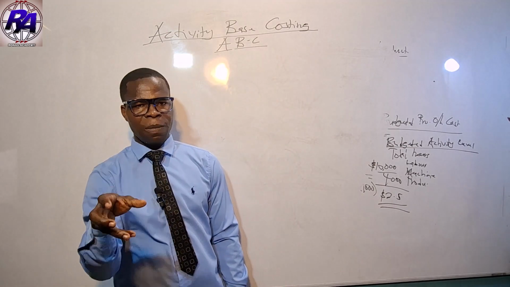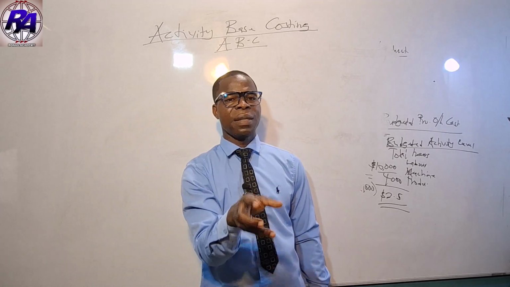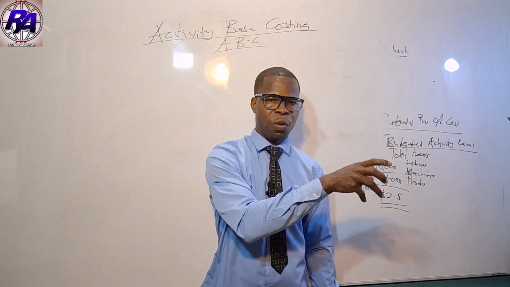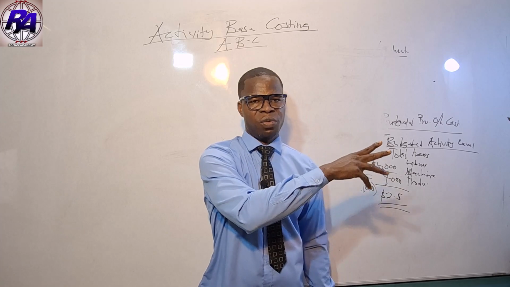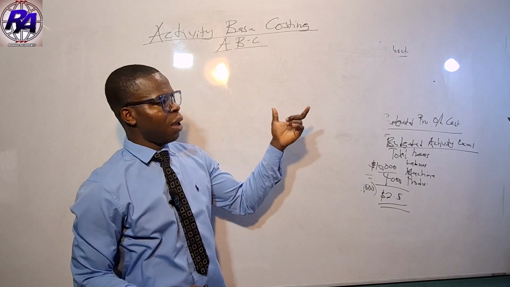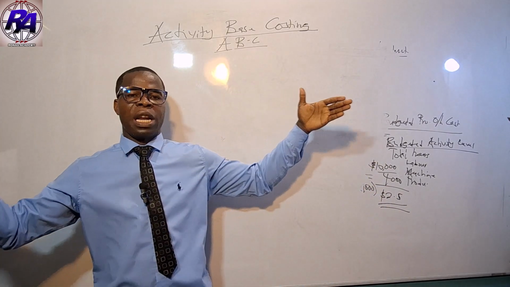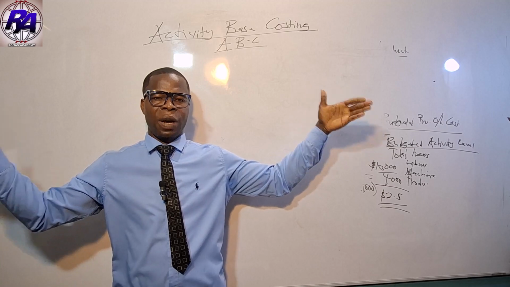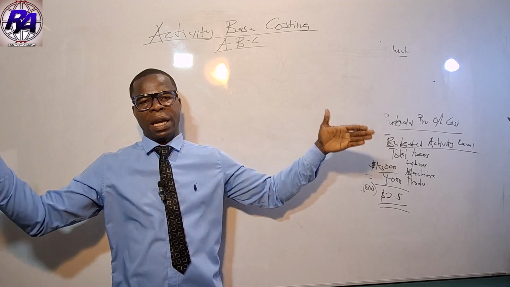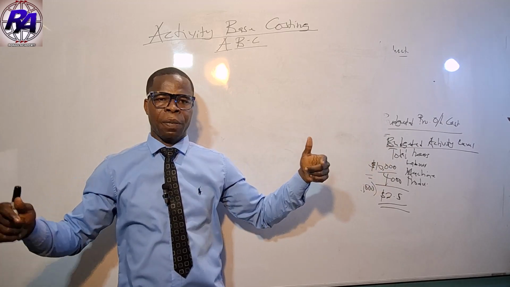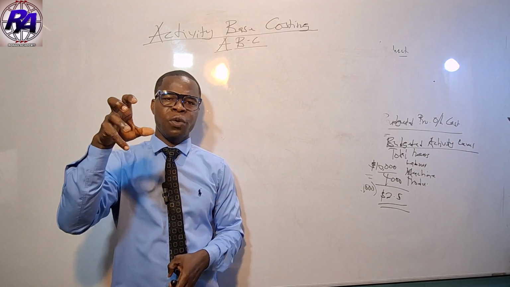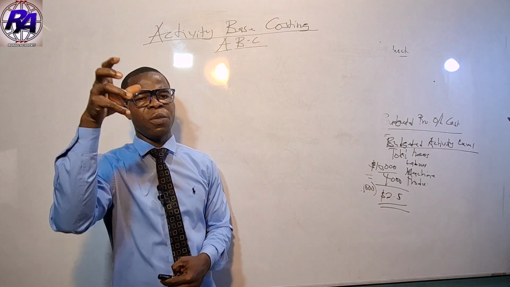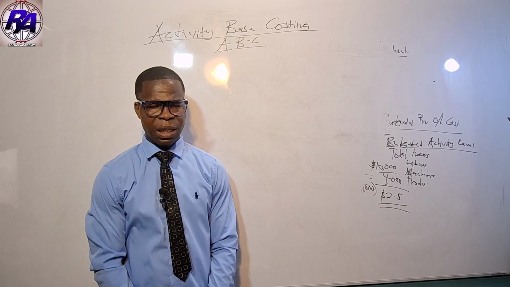The criticism that was laid against the traditional overhead absorption rate is that when we come to the broader, modern manufacturing organization, which is complex in nature, you can see that few costs can be related to labor costs. Just few.